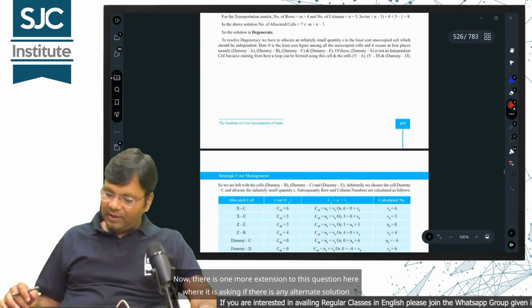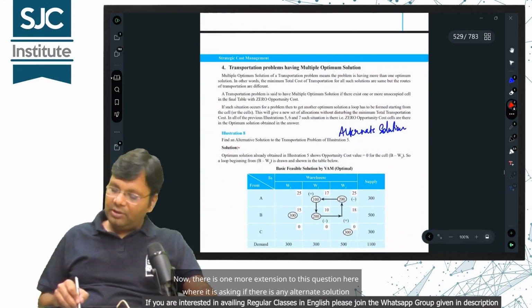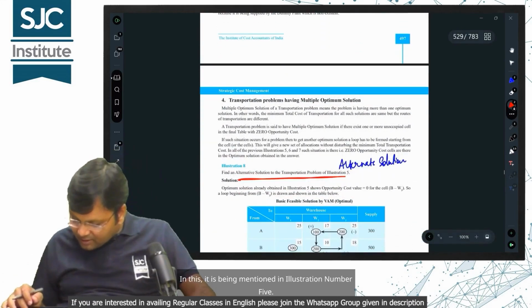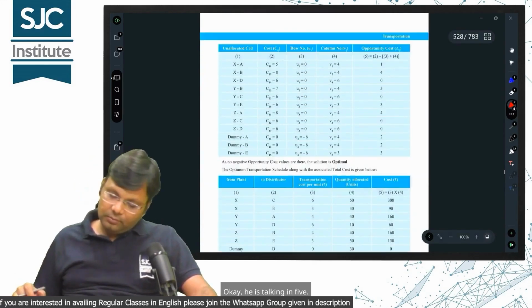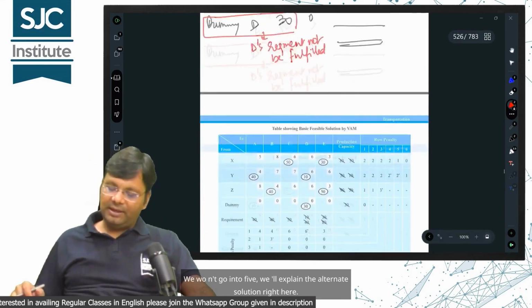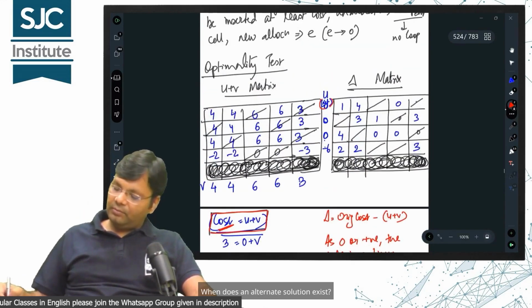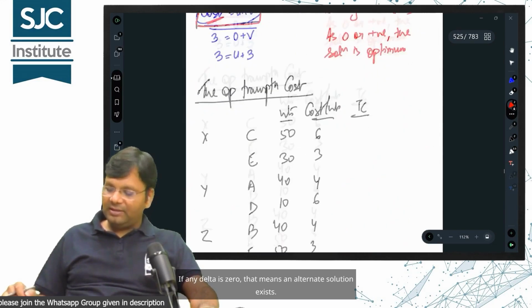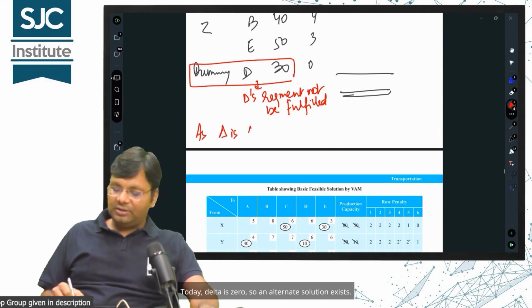Now, there is one more extension to this question, where it is asking if there is any alternate solution in this solution, then tell. It is being mentioned in illustration number 5. We won't go into 5, we'll explain the alternate solution right here. When does an alternate solution exist? When any delta is 0. If any delta is 0, that means an alternate solution exists. Today, delta is 0, so an alternate solution exists.